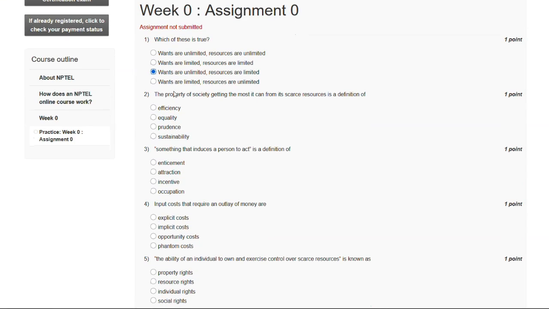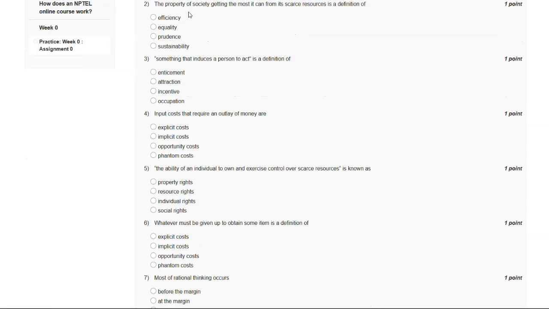And now let's go to our question number 2. The property of society getting the most it can from its scarce resources is a definition of. So these are the options and the answer of our second question is A. Efficiency.